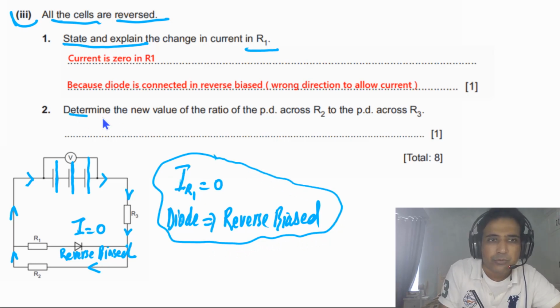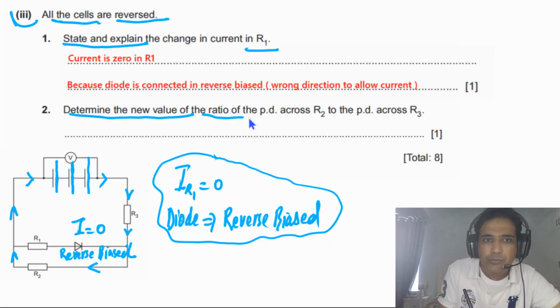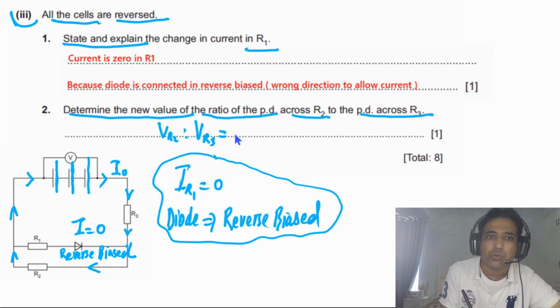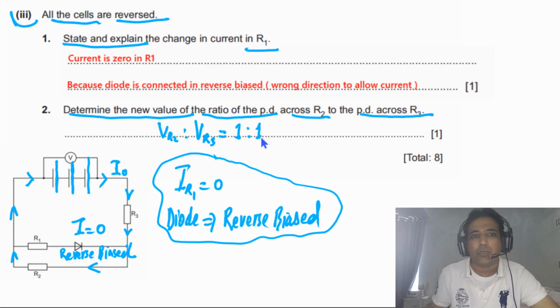For the second part, we need to determine the new value of the ratio of the PD across R2 to the PD across R3. In this case, you can see, let's say this current is I naught. The same current flows through this resistor and also through this resistor, and they also have the same resistance. So it simply means that the ratio between VR2 and VR3 has to be 1:1. That's all you need to write.